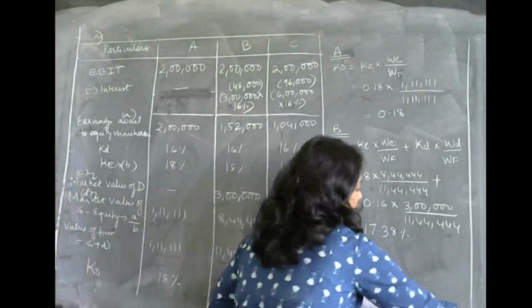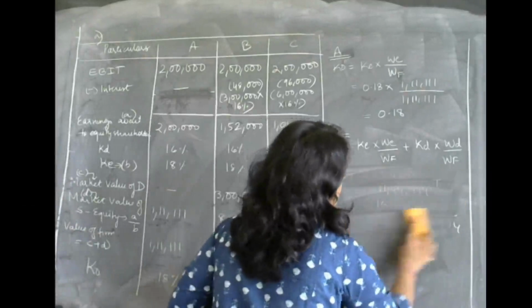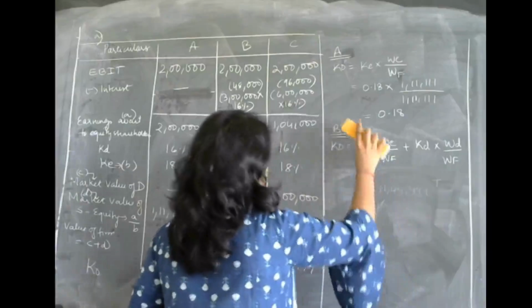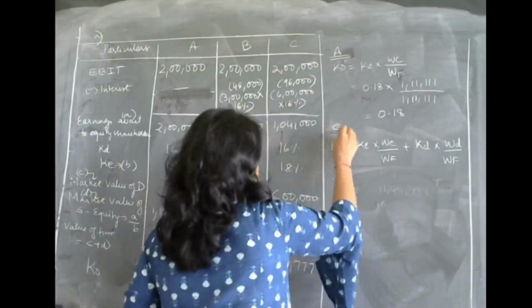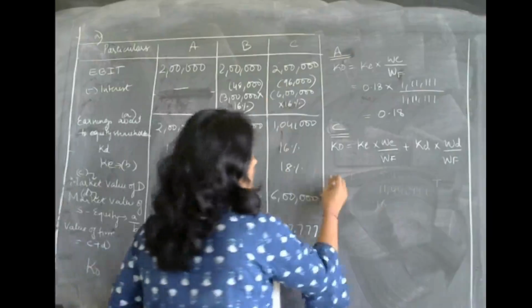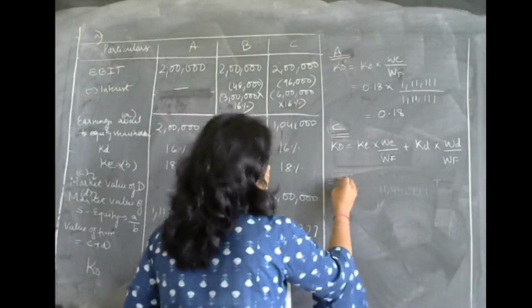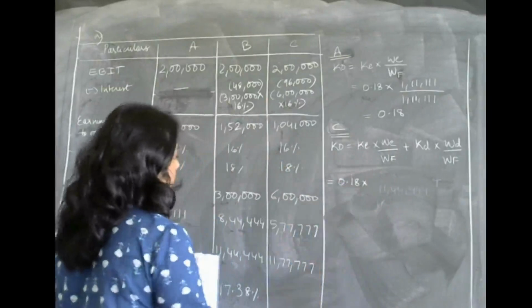Okay. So now let us find out in the third case, that is the C case, what is the overall cost of capital, that is KO. The same thing, because in this also there is debt and there is equity. So cost of equity is the same, that is 0.18. What is the weight of equity in this case?